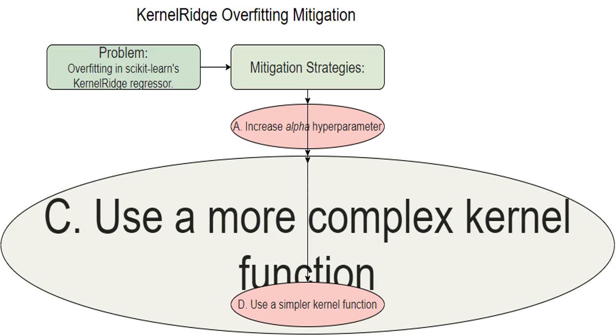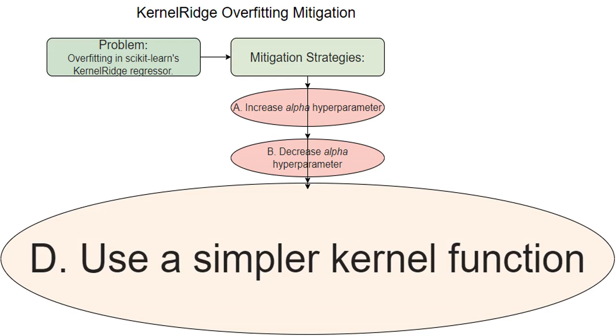I could switch to a more complex kernel. A more complex kernel, like the RBF kernel, increases the model's capacity to fit the data, making it more flexible, but also much more likely to overfit, especially if my data isn't complex enough to justify it. This usually makes overfitting worse.